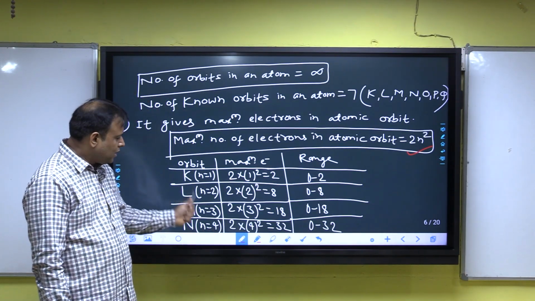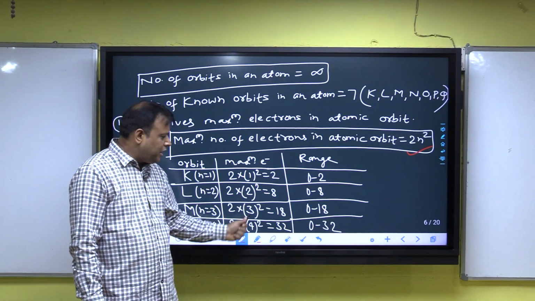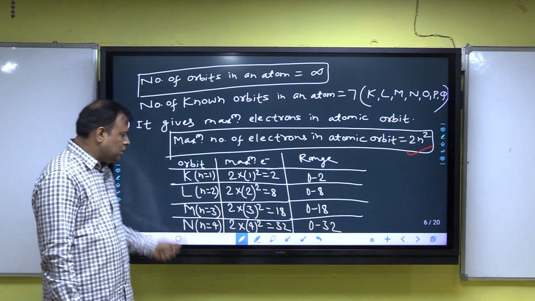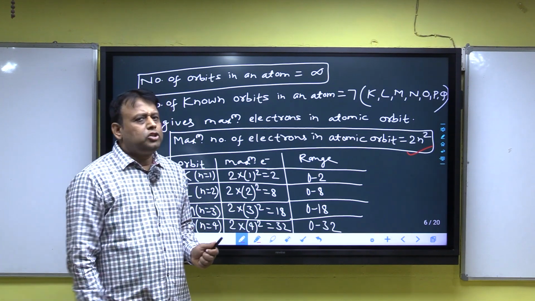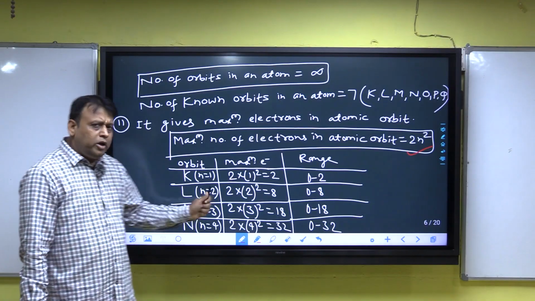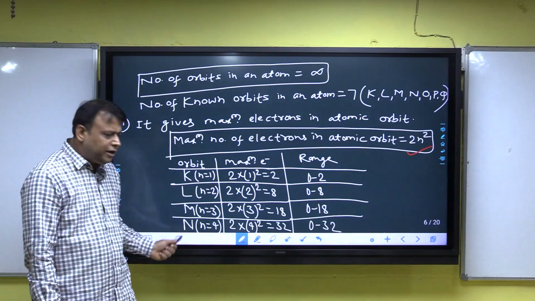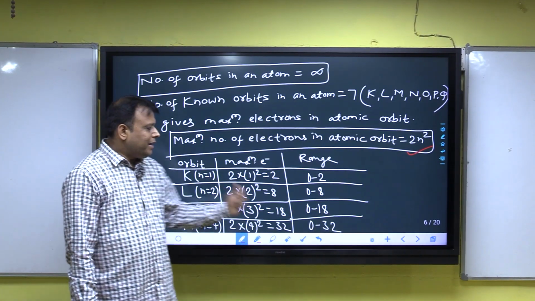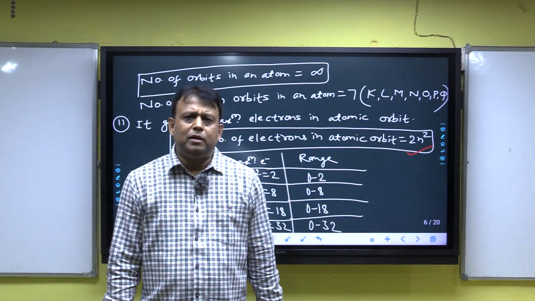Third orbit, n is equal to 3, the M orbit: 2 into 3 square, 3 square is 9, is 18. Hence the maximum in the third orbit is 18, and the range is 0 to 18. N is equal to 4, the N orbit: 2 into 4 square, 4 square is 16, 16 into 2 is 32. In the fourth orbit, the maximum is 32 electrons, and the range is 0 to 32. Clear? That was the second point.